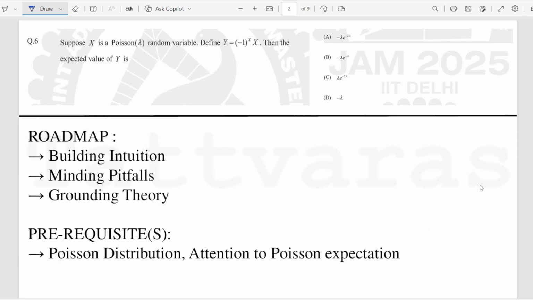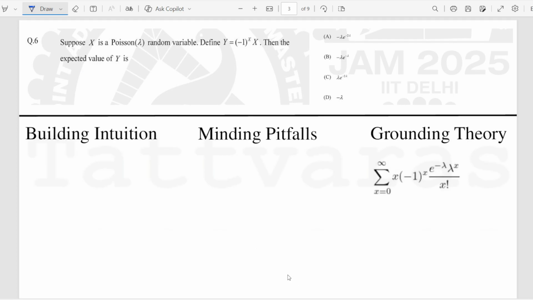Let's get started with this expectation oriented question. We will be needing the prerequisite on Poisson distribution and a very unique thing, attention to the way expectation is calculated for this distribution. We'll see why. Okay, we need to find the expectation of this function of the random variable Poisson distribution.